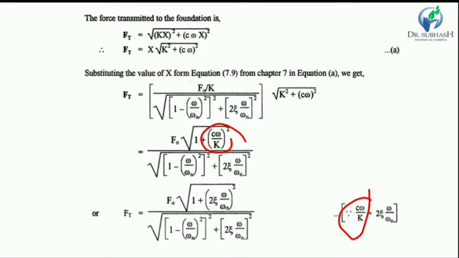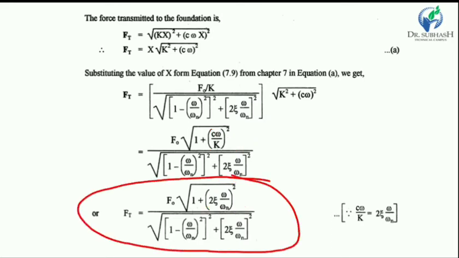This value is put in this equation, and finally this is the equation of force transmitted to the system or foundation. From this equation we can find out the force transmitted from machine to foundation.